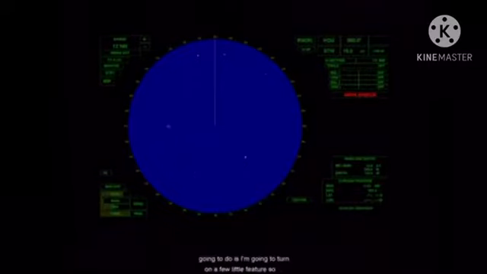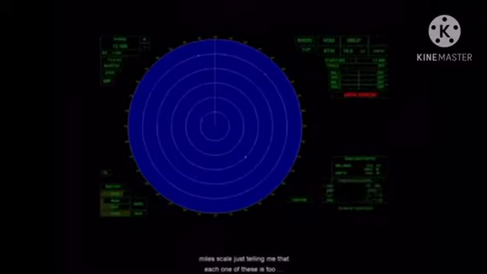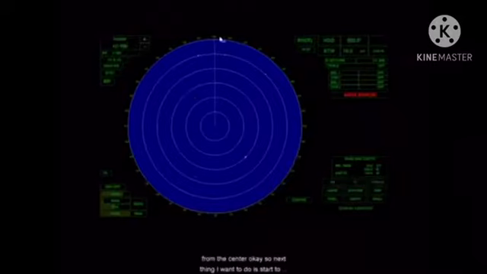Now the next thing I'm going to do is turn on a few little features. You might want to put your range rings on, okay? For a 12-mile scale, it's telling me that each one of these is 2. So that's 2, 4, 6, 8, 10, 12. By the way, the scale is the radius from the center, okay?